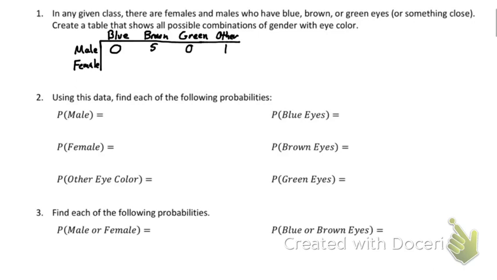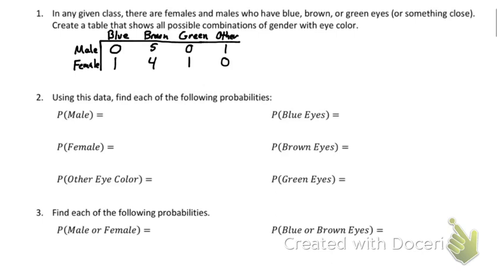All right, for girls, how many of you think you have blue eyes? 1. I think we're a heavy brown class. How many people think you have brown eyes? 1, 2, 3, 4. How many have green eyes? Madison. How many are other? No one's an other? All right, we're good.